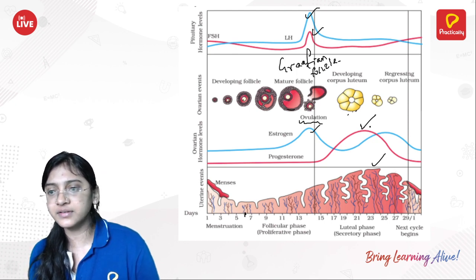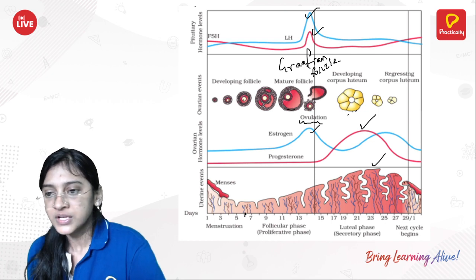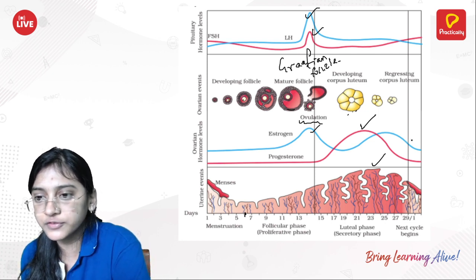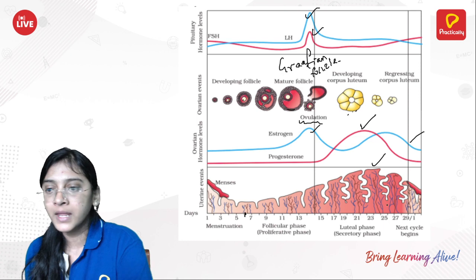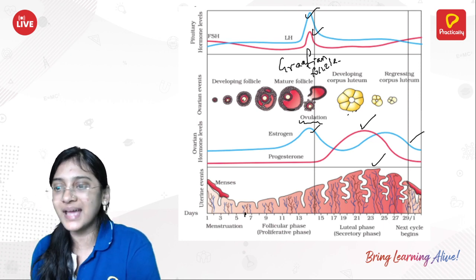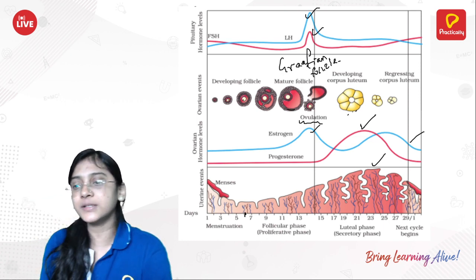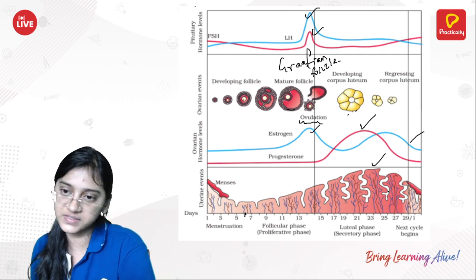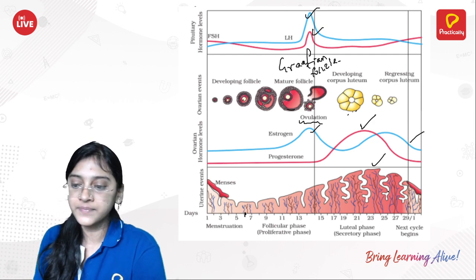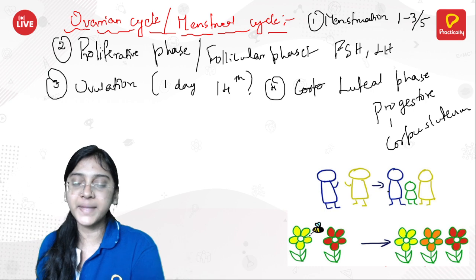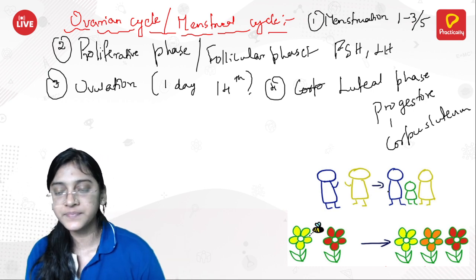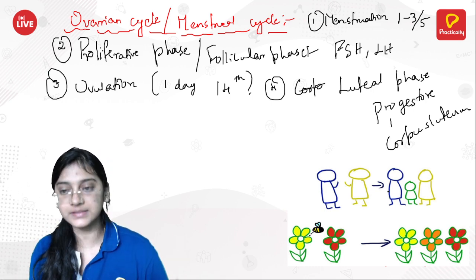So there is a sudden reduction in estrogen and progesterone, the endometrium becomes weak and starts shedding. It ruptures out from the uterus and goes out through the vagina. This is what the menstrual cycle is, a 28-day cycle.